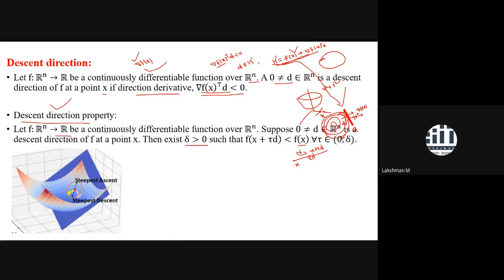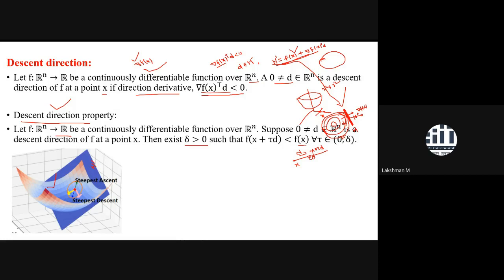And a few examples I have already taken. This one is the equation of H dash, and this one is your function. Here H dash always supports the function from behind at that point. If the function is not a convex function, then the support would be a local support. If the function is convex, then the support would be a global support. So those are the things we have discussed a lot.